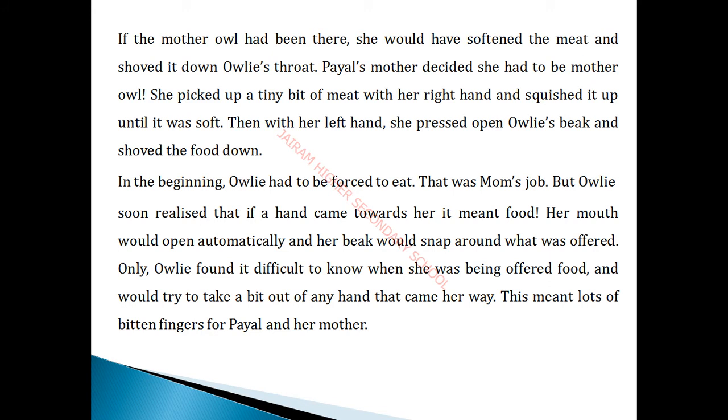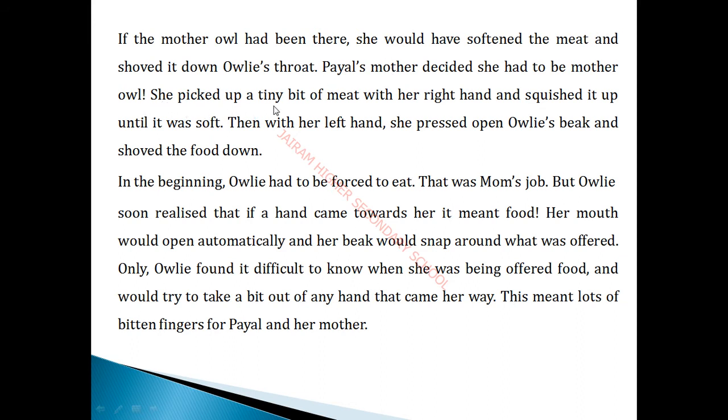So now we know very well who came, only Shefali Didi brought the baby owl, isn't it? So only a baby owl is inside the cage. There is no mother owl. So what Payal's mother is deciding is that she wants to become a mother to the owl too. Already she was a mother to a cat and a lot of birds and animals and even to Payal, but she decided to be the mother of an owl too.